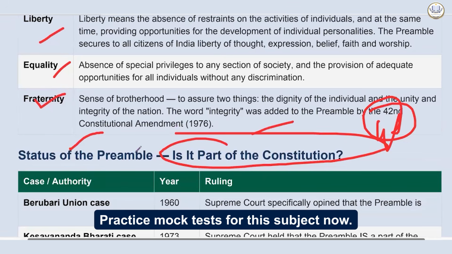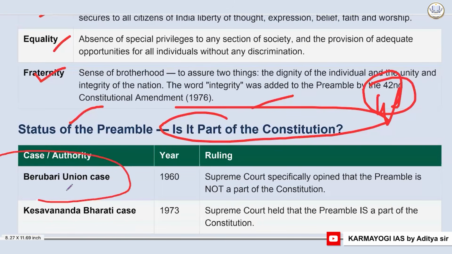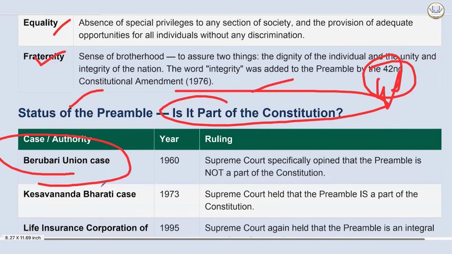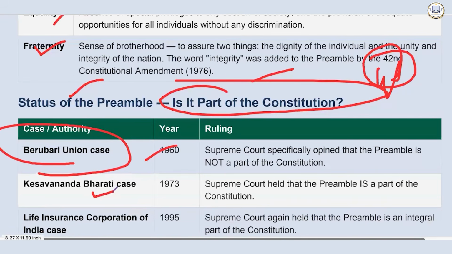So the first case which talked about it was the Berubari Union case. The Supreme Court specifically opined that the preamble is not a part of the Constitution. It started from here. Then comes the Kesavananda Bharati case, 1973. The Supreme Court held that the preamble is part of the Constitution because the same procedure